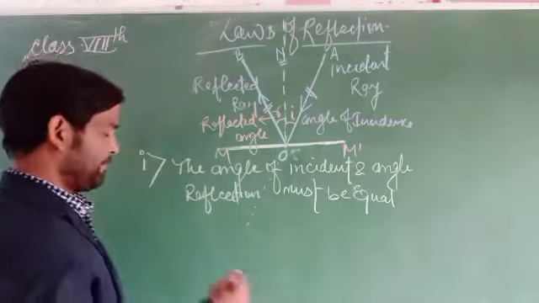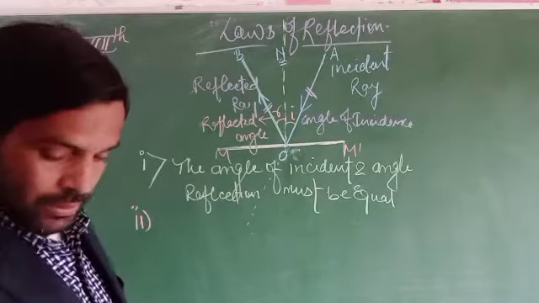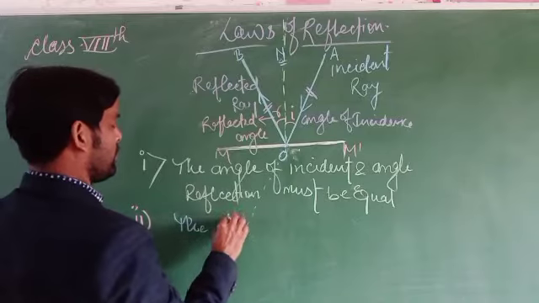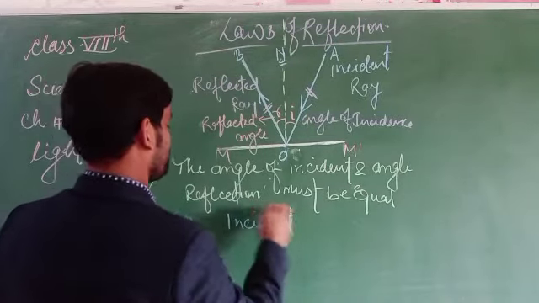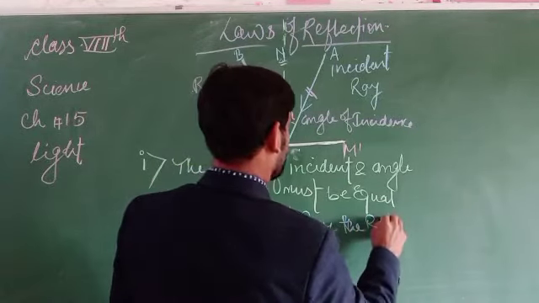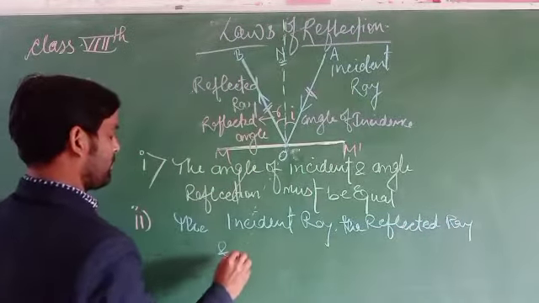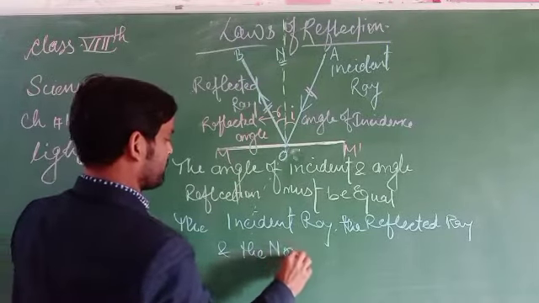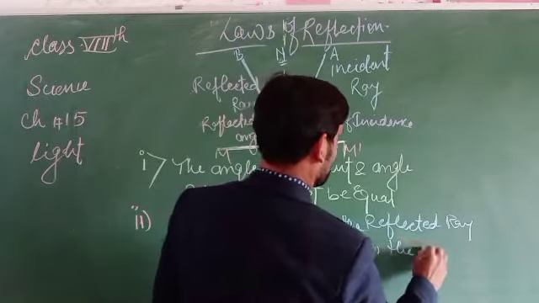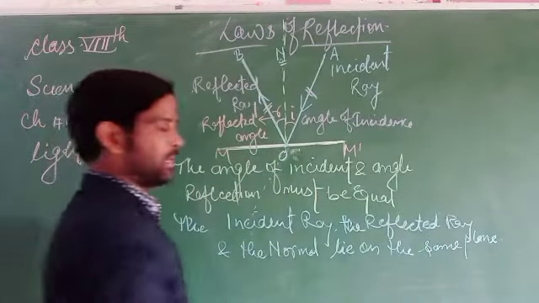The next law says that the incident ray, the reflected ray, and the normal lie on the same plane. What are these?